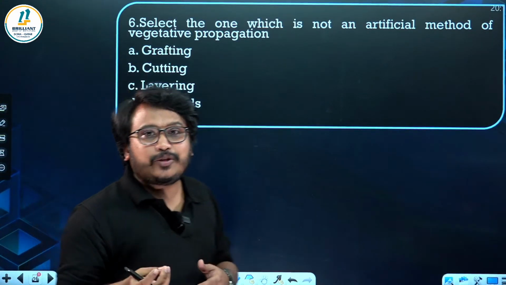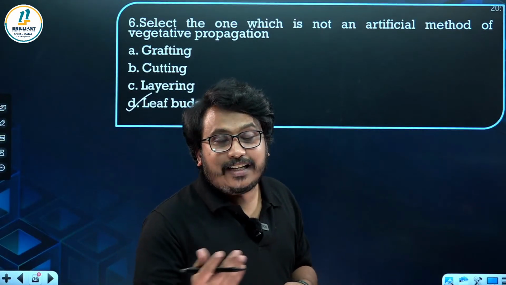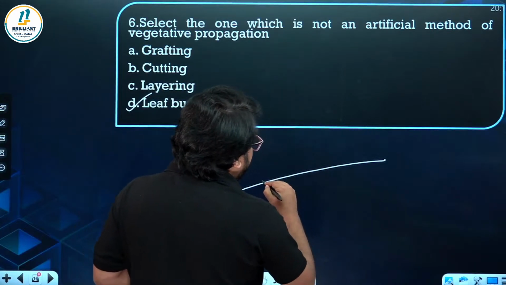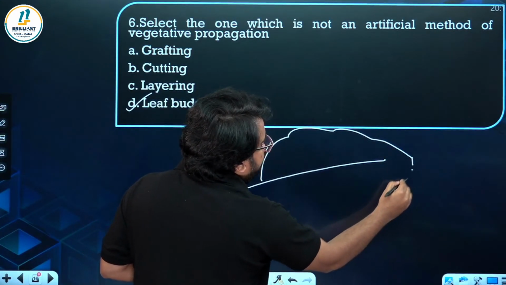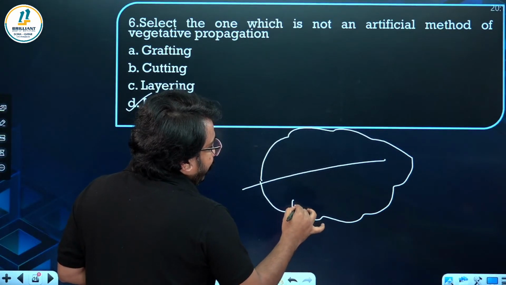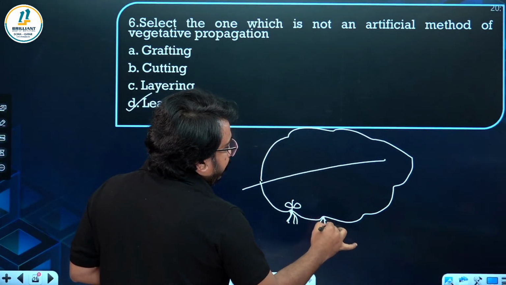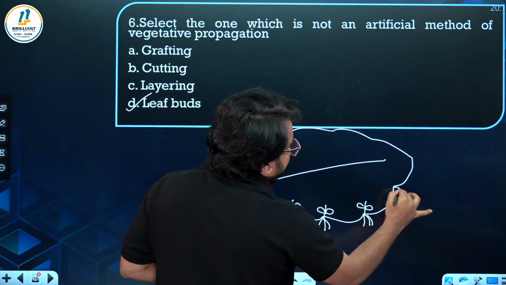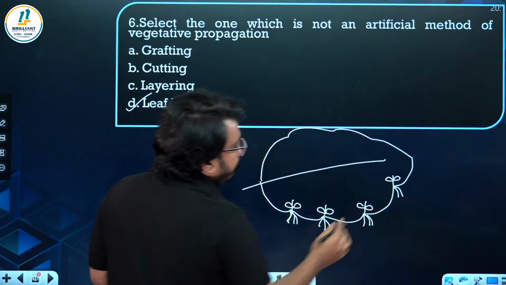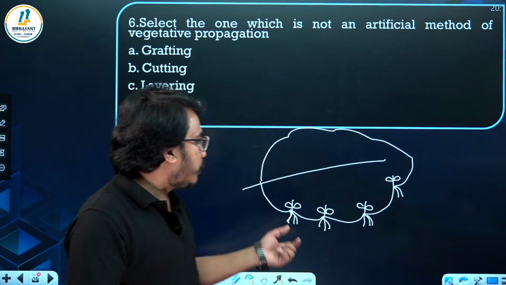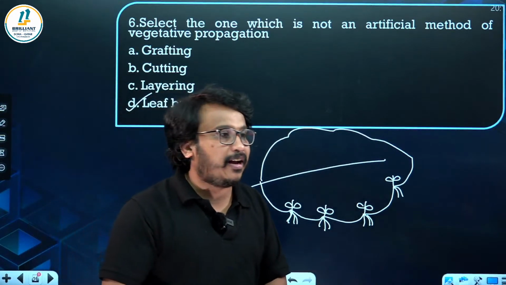Leaf buds are a natural vegetative propagule seen in plants like bryophyllum. In bryophyllum, the margin of the leaf produces some leaf buds that can detach from the plant and give rise to a new plant. They will detach, fall onto the soil, and give rise to new plants. That is the leaf buds in bryophyllum.